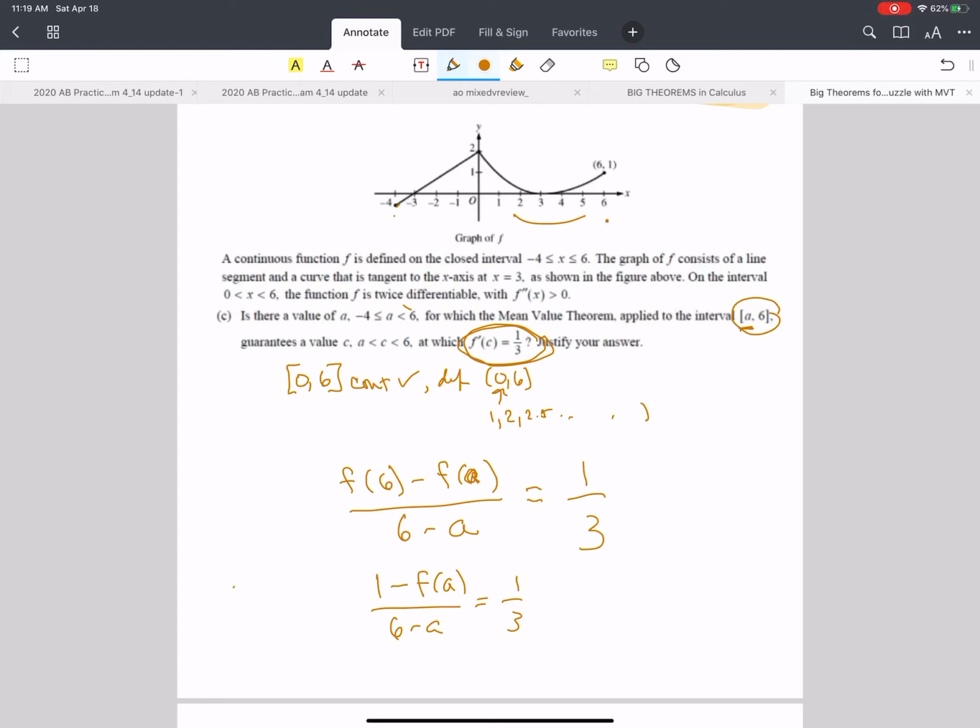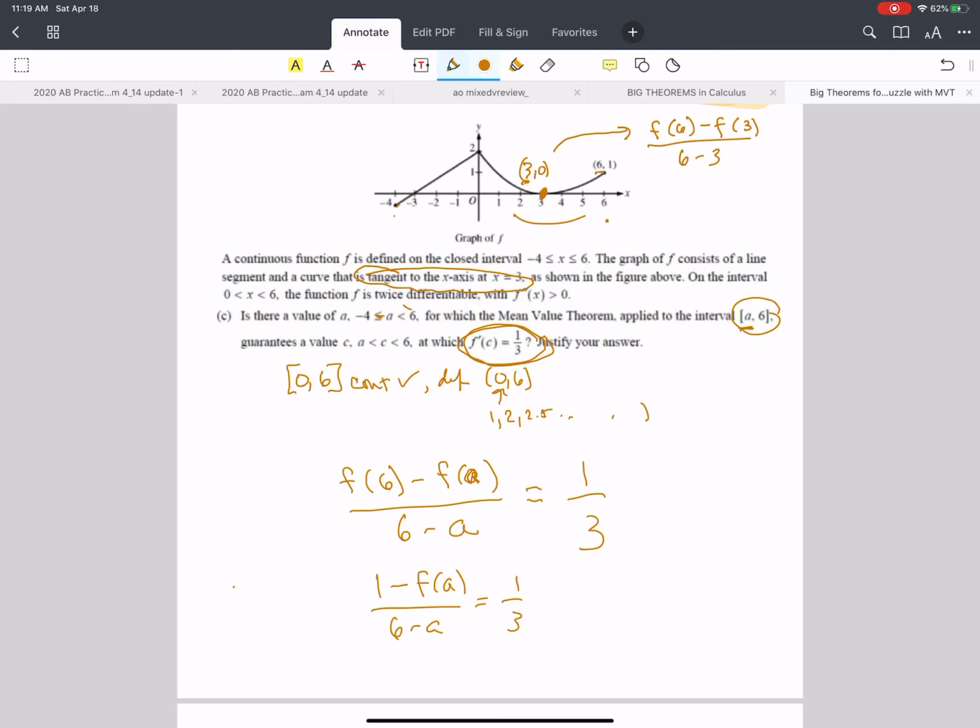I would look at this coordinate. I can't be sure of any of these coordinates, but the only one I can be sure of is they told me that x is tangent at 3. I know that coordinate is 3, 0. Can we just check that one out? If I know that that's 3, 0, then if I do f of 6 minus f of 3 over 6 minus 3, right?